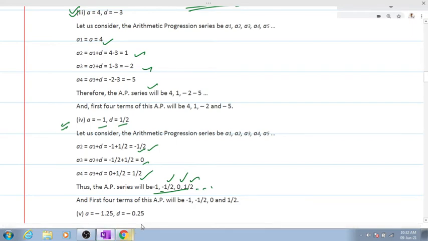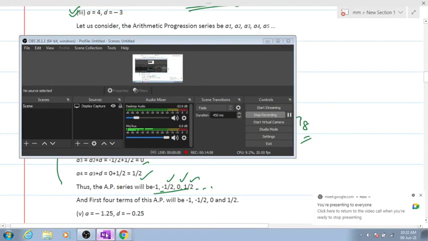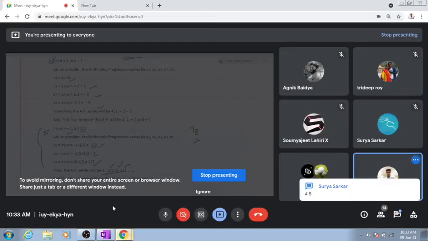Is this thing clear? Now from here, can anybody tell me what is the 8th term? Hurry up, calculate and tell me what is the 8th term. Hurry up. Tell me what is the 8th term in the chat box. Sure, 4.5.